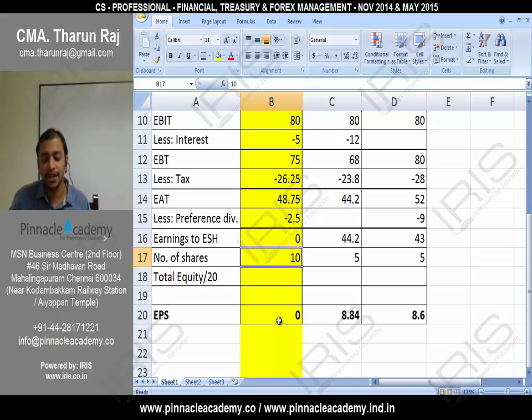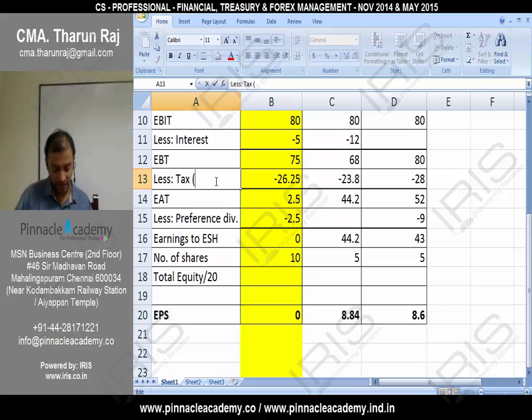If earnings to equity shareholders is 0, what should be earnings after tax? Preference dividend will not change. That will be there. So what should be your earnings after tax? 2.5. Correct? 2.5 minus 2.5 will be 0. If your earnings after tax needs to be 2.5, what should be your earnings before tax? What is the tax rate? 35% is your tax rate. So what should be your tax?